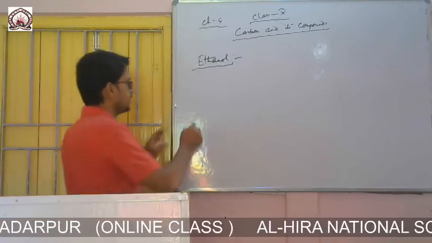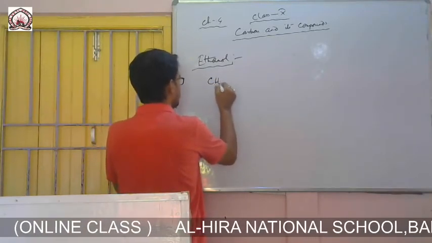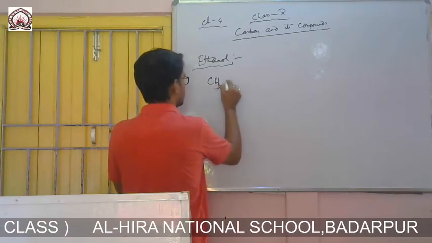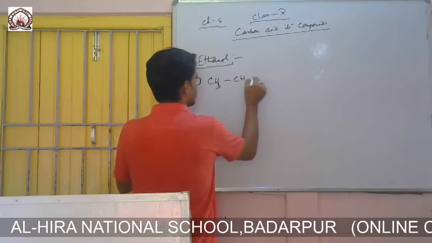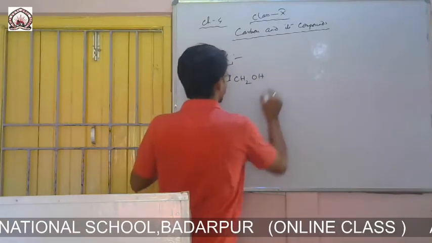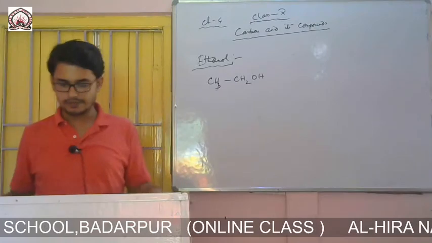CH3CH2OH. This is the chemical formula of ethanol.